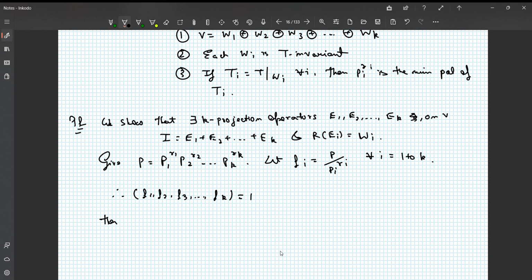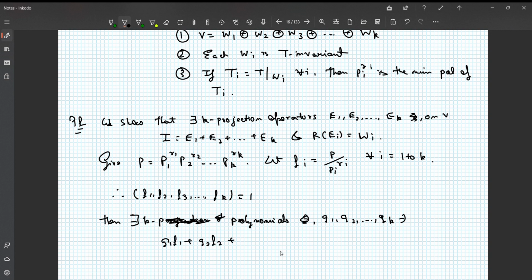But if so, then we can have polynomials g1 till gk such that the linear combination of the gi with the fi gives you the value 1. This is a classical result from number theory. There exist k polynomials g1, g2 till gk such that g1 f1 plus g2 f2 and so on till gk fk is equal to 1.